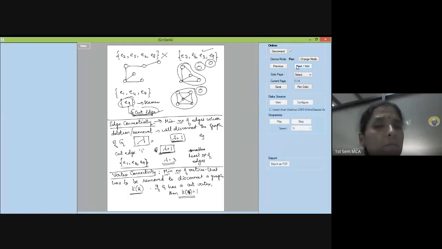There may be many vertices which you can remove and disconnect the graph. That's a different issue. But if there is just one vertex which I can remove and the graph gets disconnected, then in that case, K of G becomes 1. Otherwise, if there is no one single point, there may be several vertices, then K of G becomes that many number of vertices.